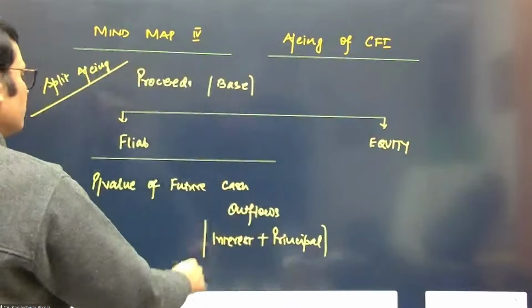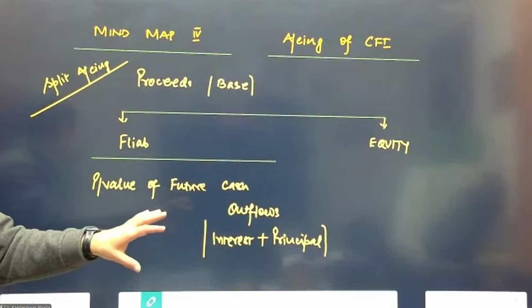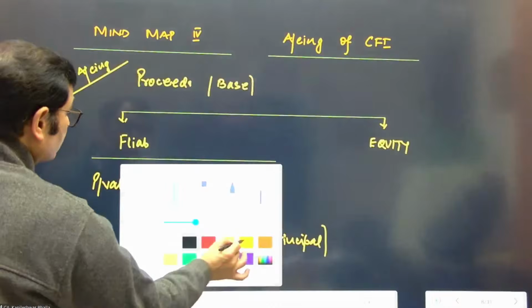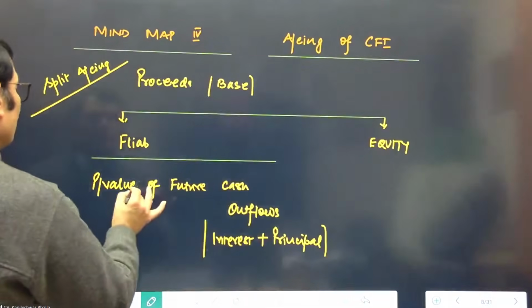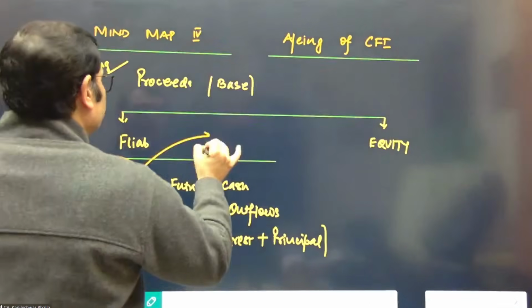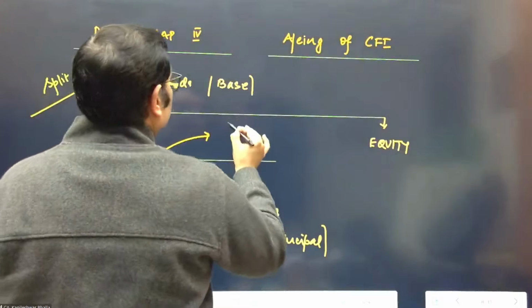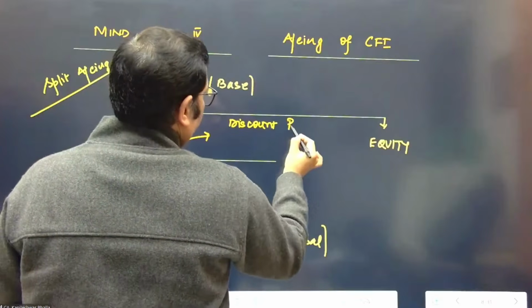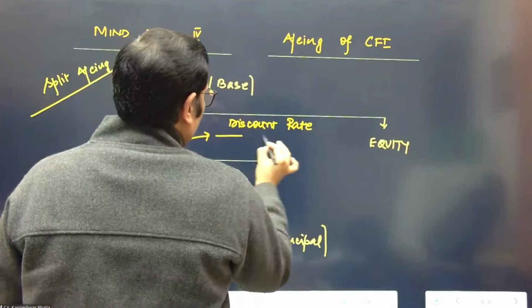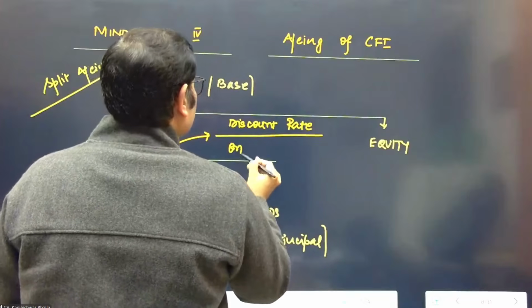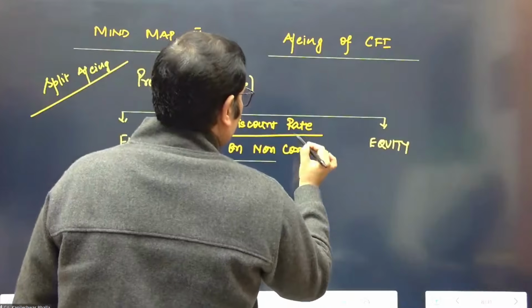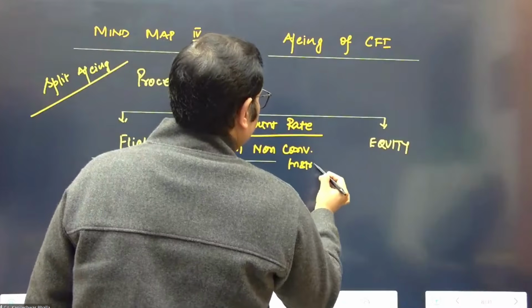But we will see in specific, looking at different kinds of instruments, to map our minds. The present value of the future cash outflow is based on the discount rate, which is the rate on a non-convertible instrument.